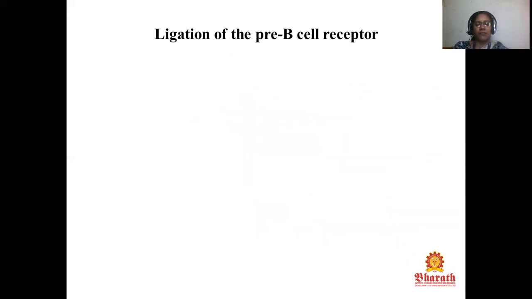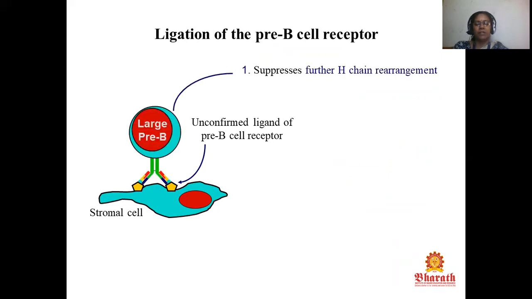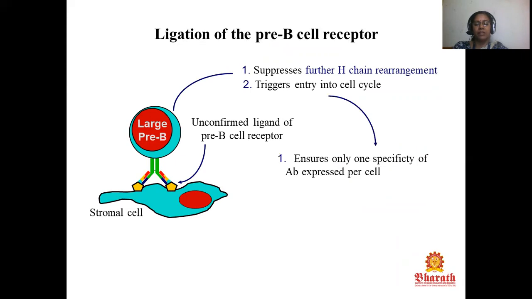Ligation of the pre-B cell receptor suppresses further H chain rearrangement, triggers entry into the cell cycle, and ensures only one specificity of antibody is expressed per cell.